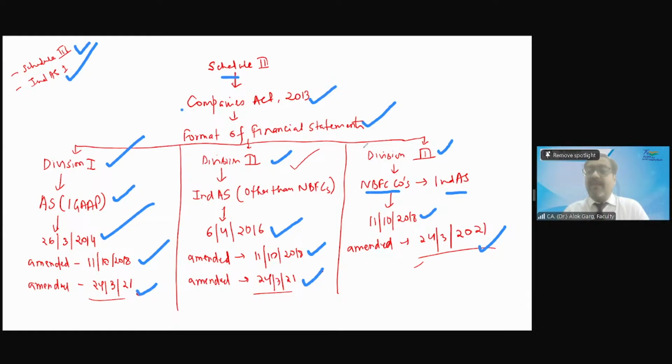Always remember, there was one major error which was made in an NBFC company's financial statement by a CA firm, right? There was a CA firm in Mumbai, and they got an assignment to prepare the financial statement of a small NBFC company, which was an unlisted NBFC and net worth was less than 250 crores. So Chitra, if there is an unlisted NBFC company and net worth is less than 250 crore, then what is applicable? Ind AS or accounting standards?